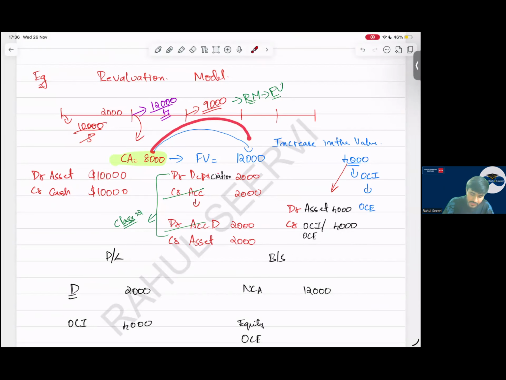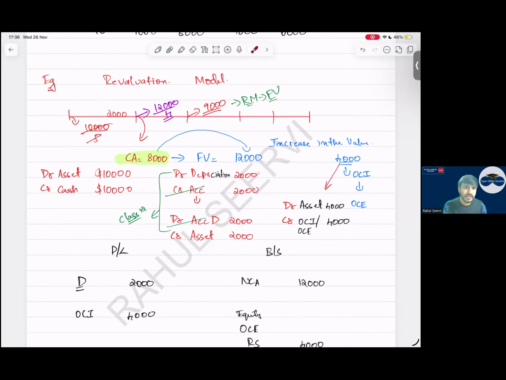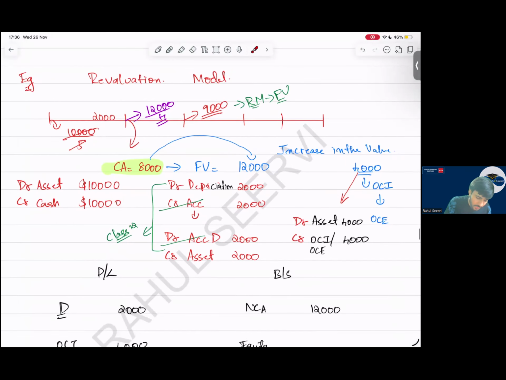But now I say the company is following the fair value revaluation model, and the fair value is 12,000. The gain is of how much? The gain is 2,000. Where will we recognize this gain? This gain is recognized in OCI. Then for the next year, depreciation will be based on what? Depreciation will be based on 12,000 divided by 4. Subsequent depreciation. So read the question carefully and answer it properly in the MCQ.